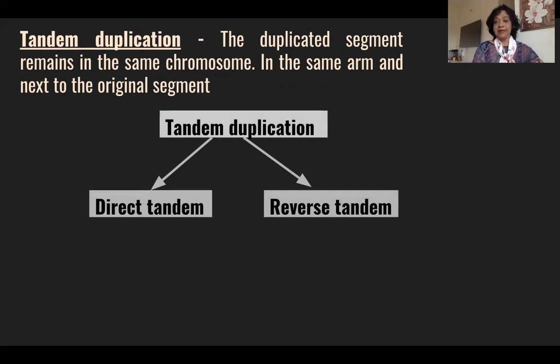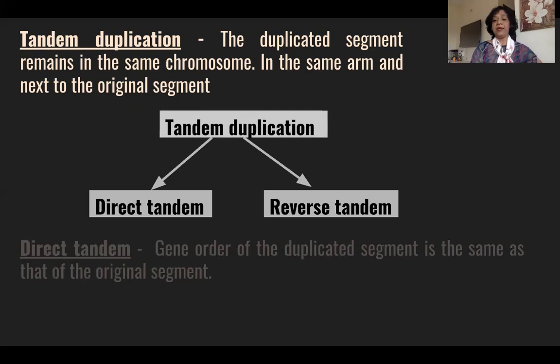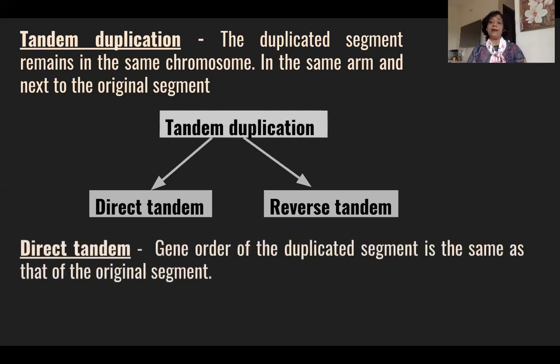So now let us study. You know what tandem duplication is? Tandem duplication means, I'll repeat it, the duplicated segment is present adjacent to the original segment on the same arm. So it is an intrachromosomal duplication. Tandem duplication is of two types, direct tandem and reverse tandem. Now let us see what is direct tandem.